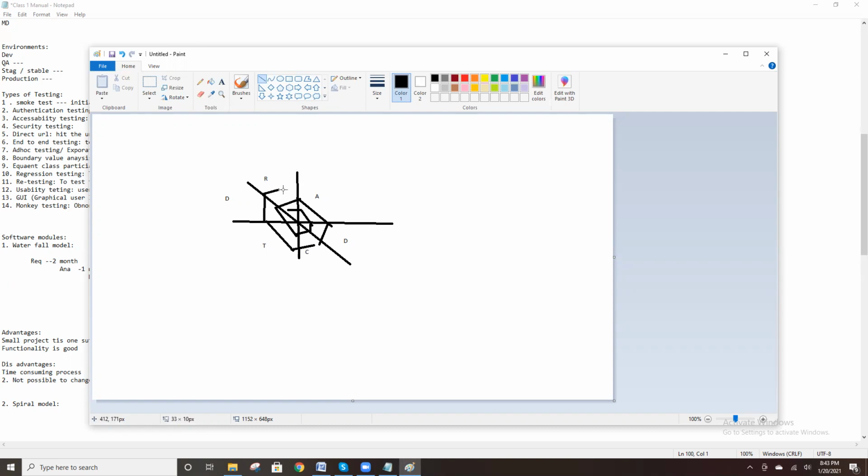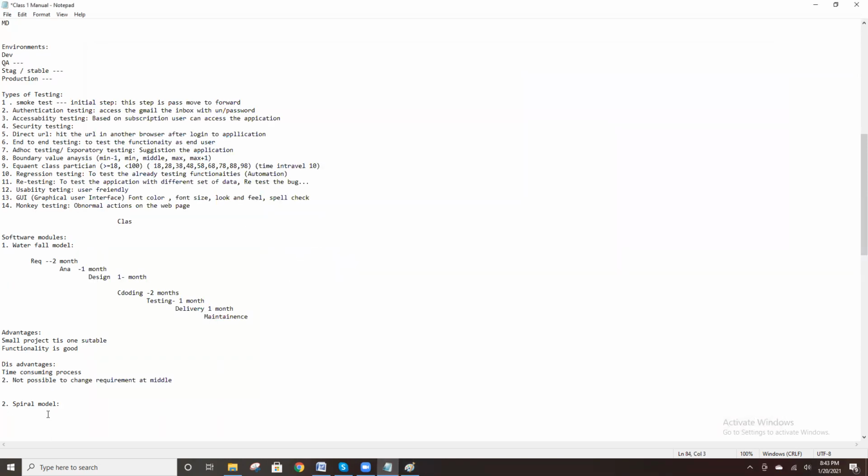Like that, spiral, right? Spiral, you remember now? This way you can rotate. So gather the requirements, analysis, design, coding, testing, delivery, and again gather the requirements, like that. So this is the spiral model. This type of model is a spiral model.